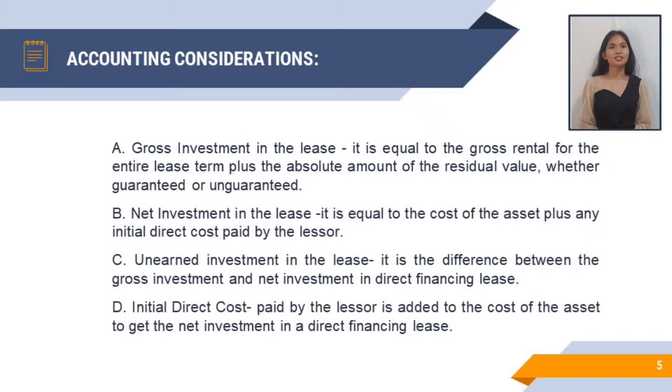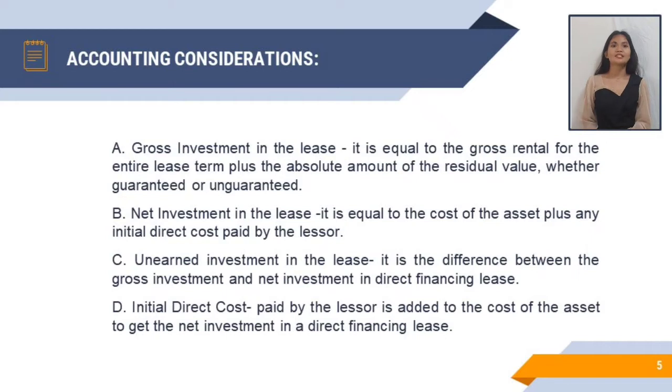The third one is unearned interest income. It is the difference between the gross investment and net investment in the lease. So, kailangan, dapat tama yung result natin sa gross investment and net investment para mag-come up tayo sa tamang result ng unearned interest income.